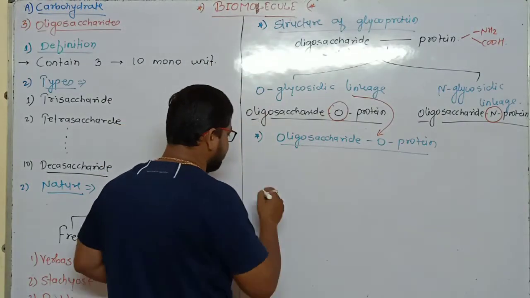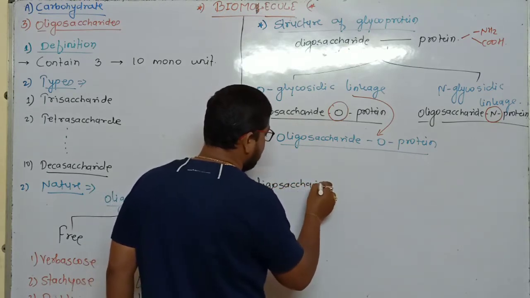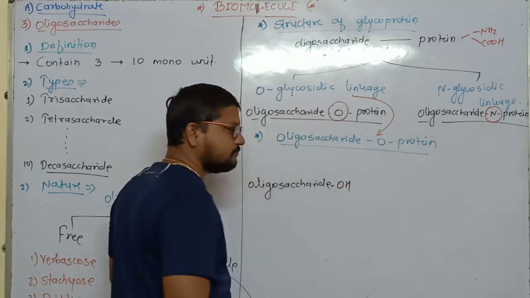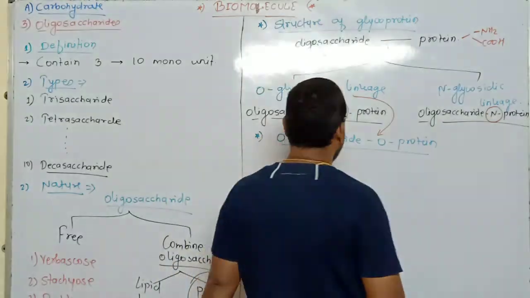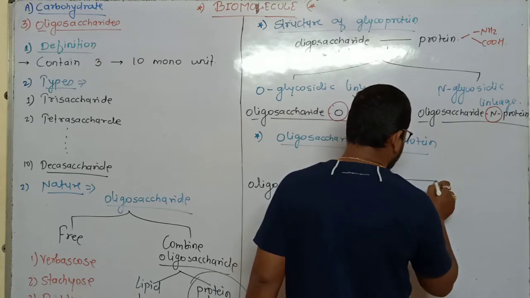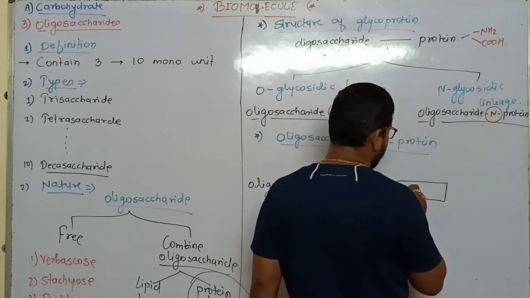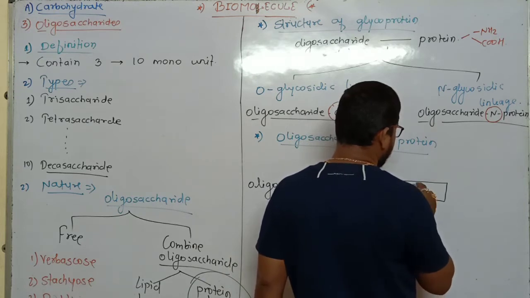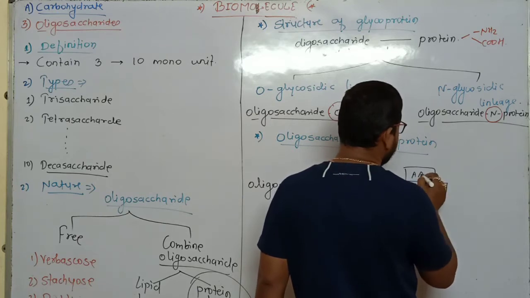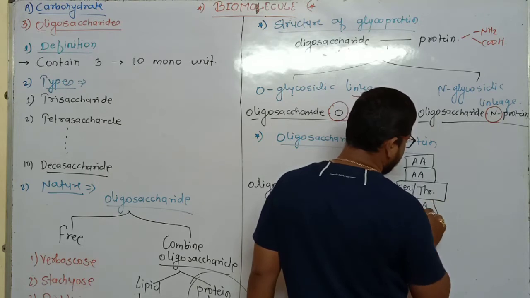Okay. Suppose this is an oligosaccharide. You know very well in oligosaccharide hydroxyl group is present. Understand? Then in O-glycosidic linkage, take an example of one protein, that is serine, and threonine. This is the amino acid. Protein is made up of amino acids, right? Understand?